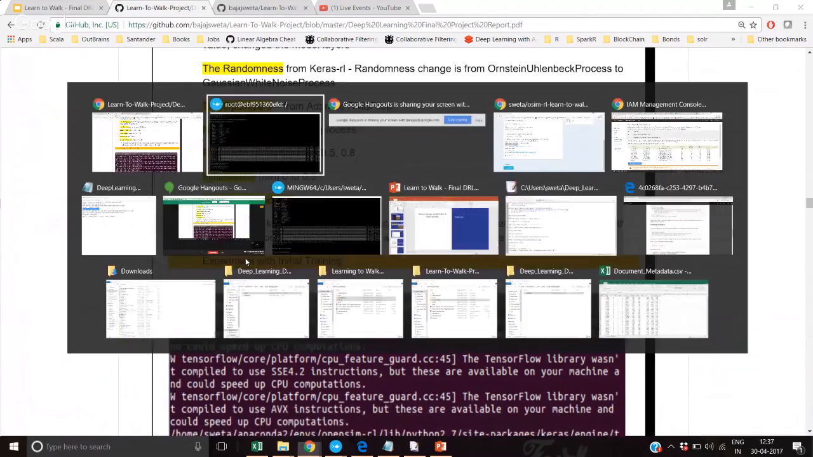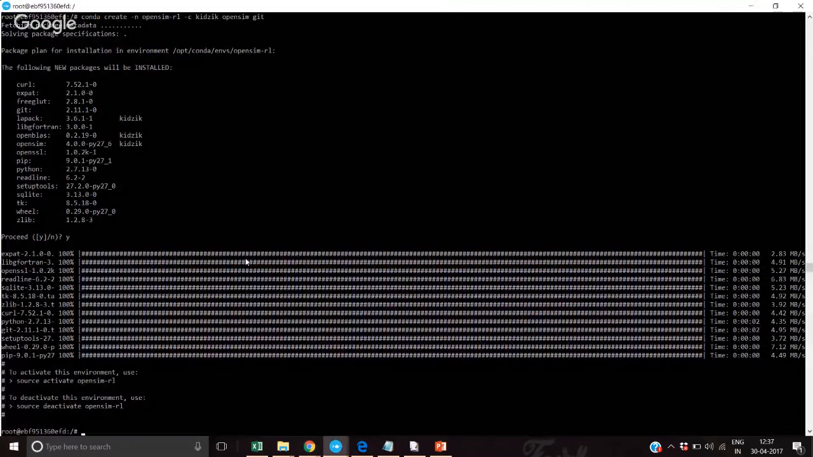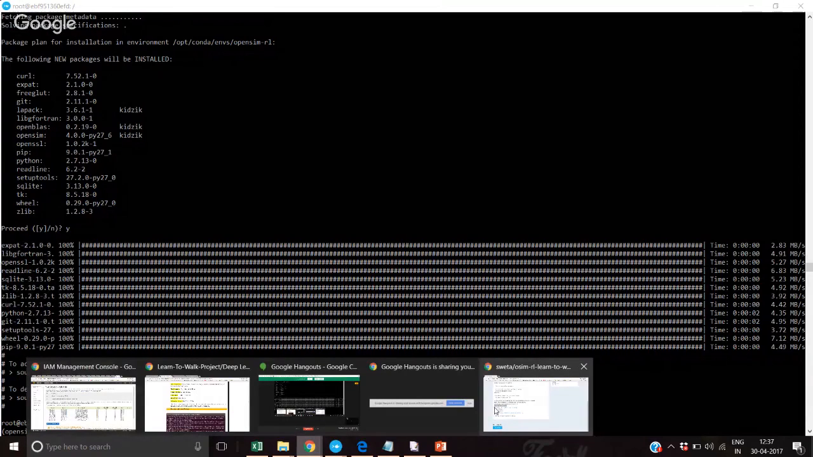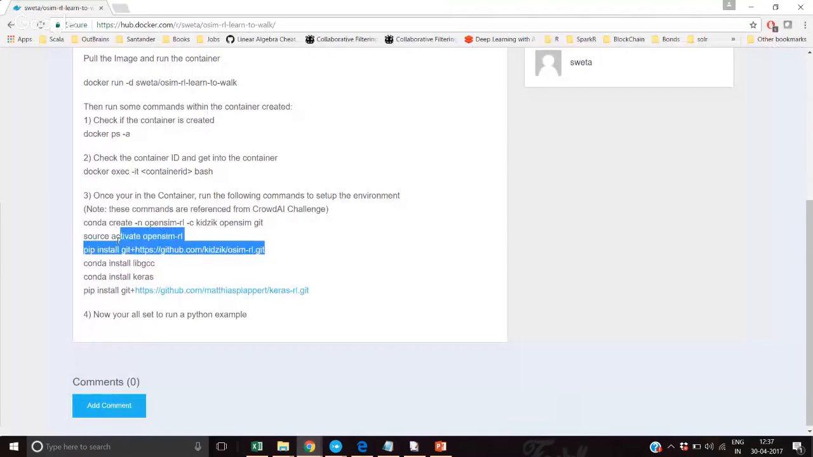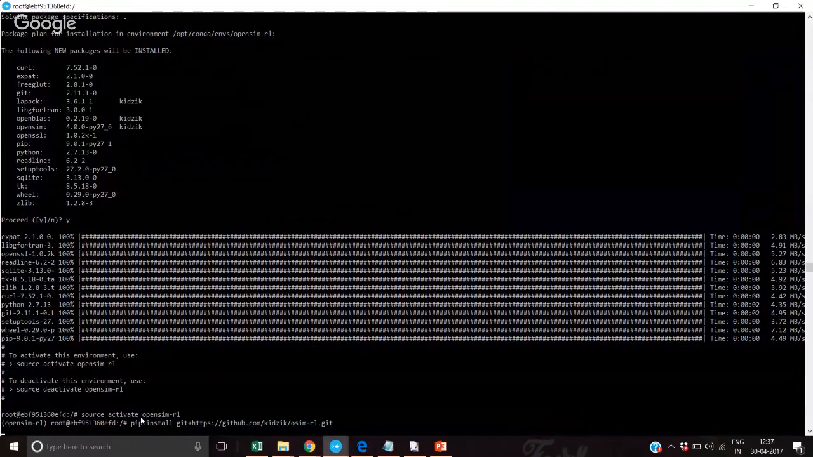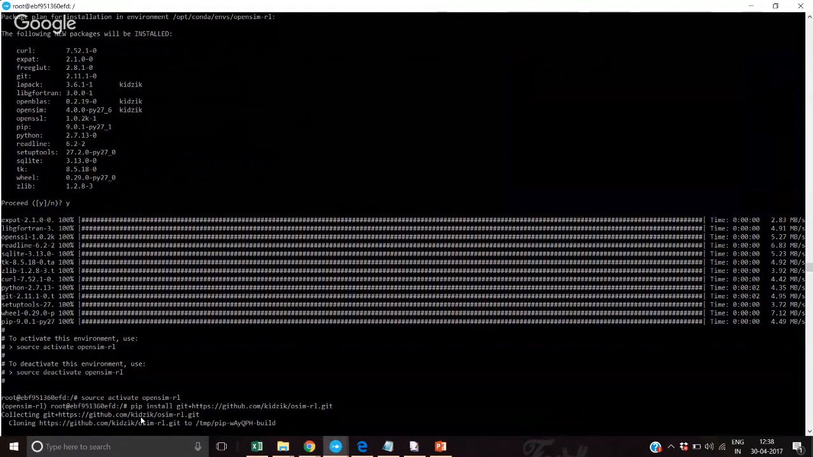Let's see if it is installed. Okay, yes, it is installed. I need to activate that environment. So let's activate OpenSim and see. Okay, so once it's activated, let's see what's the next command. The next command says pip install the OpenSimRL environment. Yes, it's cloning the repository.